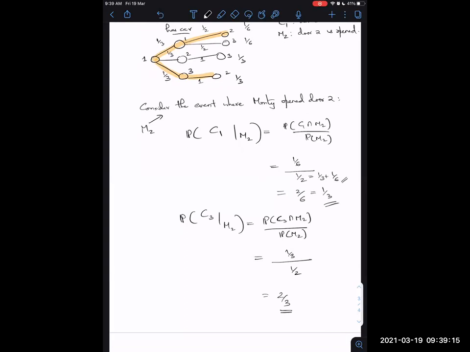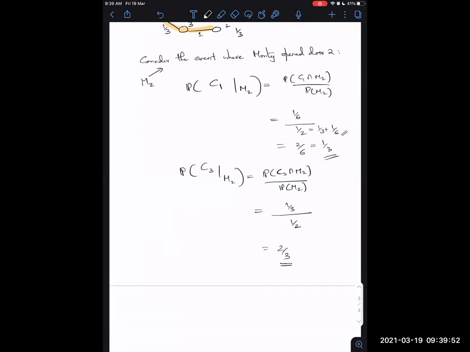But what we have done here is just look at the event where door 2 was opened. I would like you to go ahead and do the same calculation with Monty opening door 3, and everything would remain the same except for the fact that door 3 was opened. The probabilities would still be the same. Just verify it, don't assume it. And in that case, you know that whether Monty ends up opening door 2 or door 3, switching is always beneficial. Is the idea clear?